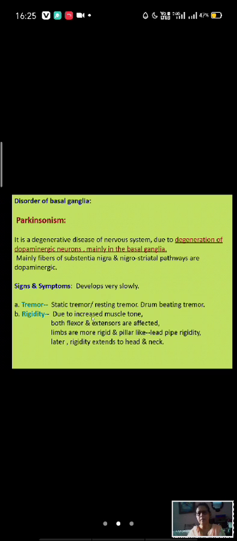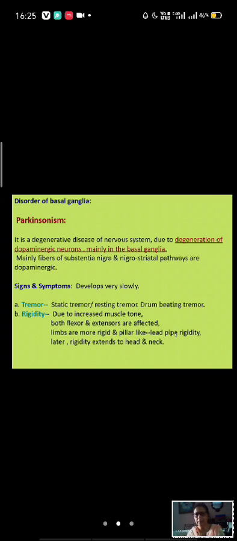Normally we say our limbs are very flexible. That flexibility will go. The limbs look very straight and stiff, and in the later stage it extends to the head and neck. The head and neck also become very rigid.